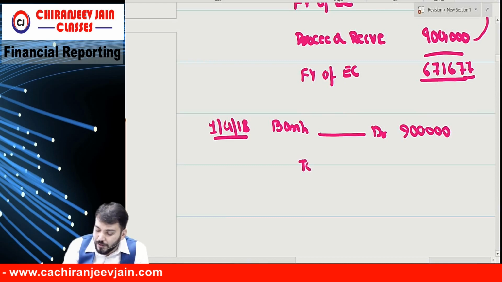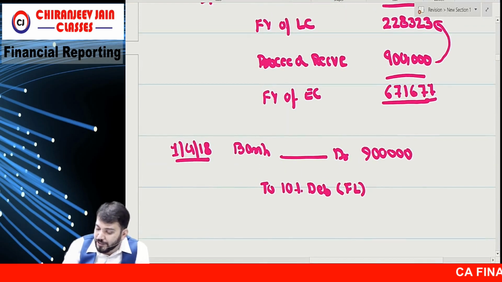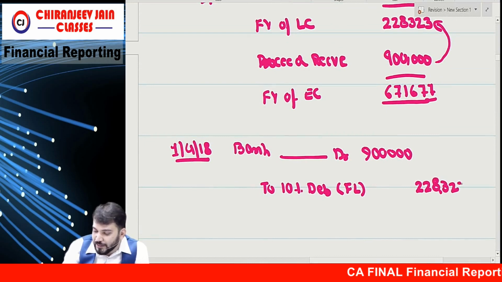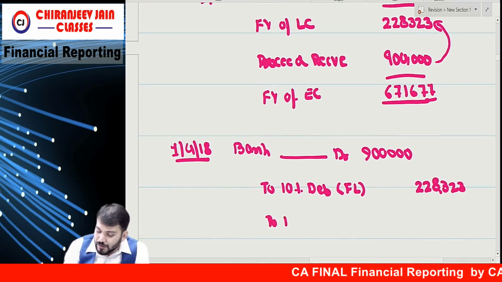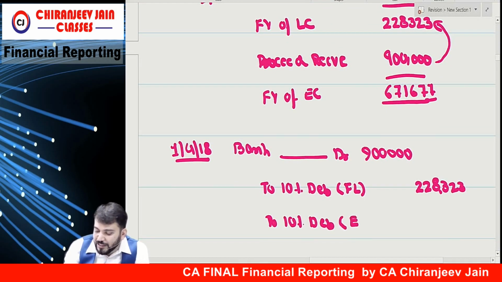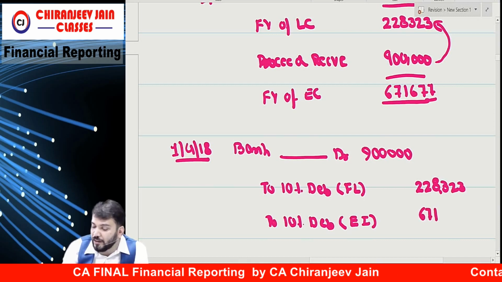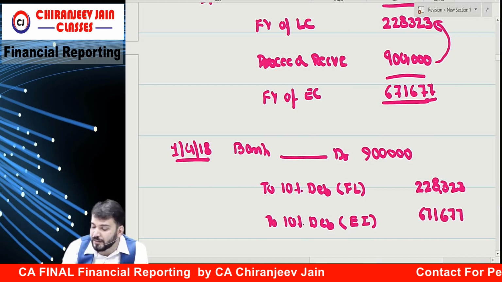To what? 10% debenture, financial liability how much? 2,28,323. To equity instrument how much? 6,71,677.